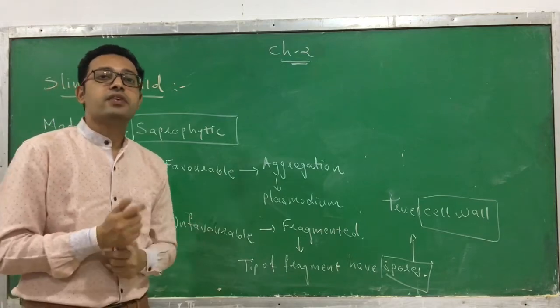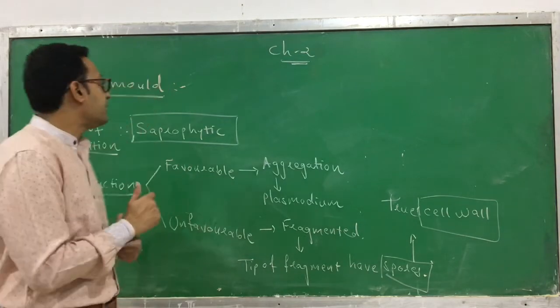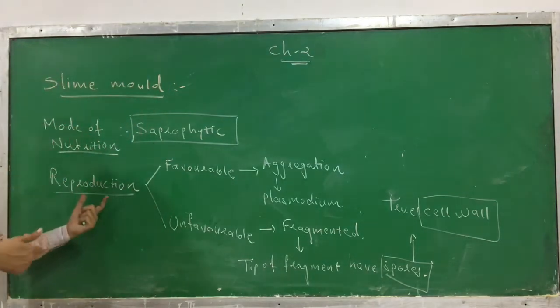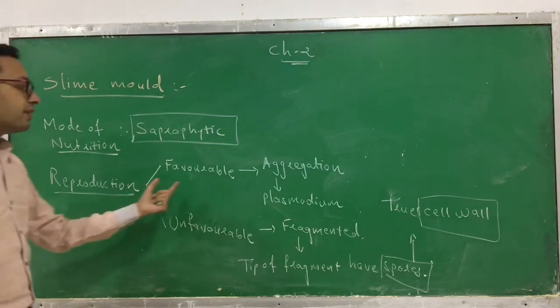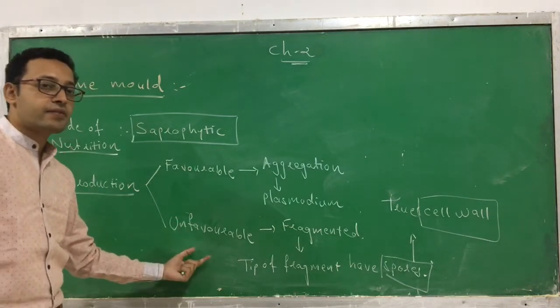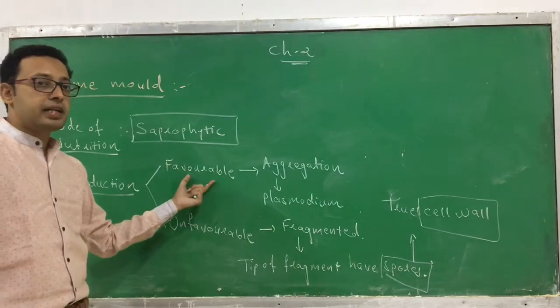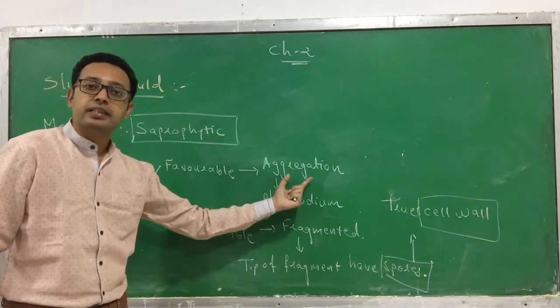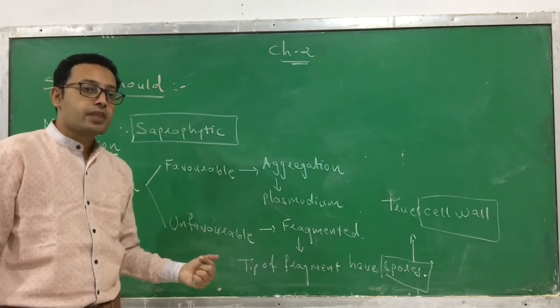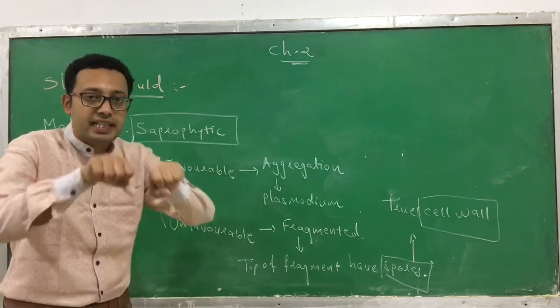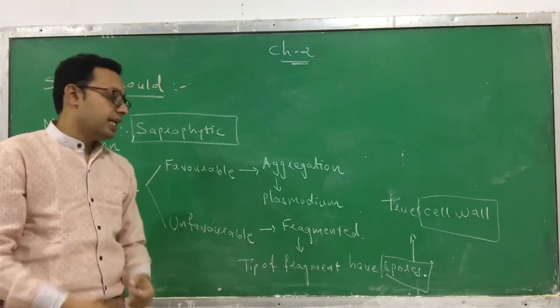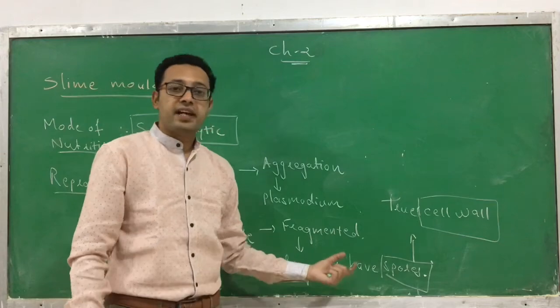So this is the kind of reproduction observed in a slime mold. There are two varieties: in favorable condition it forms an aggregate, which is called plasmodium. In unfavorable condition it breaks down into fragments.